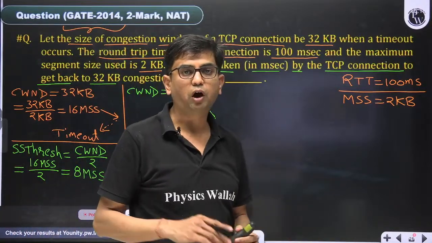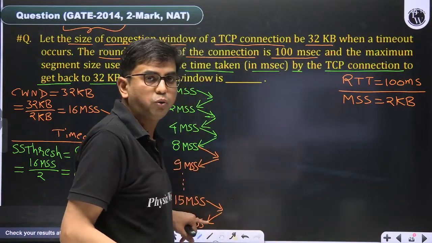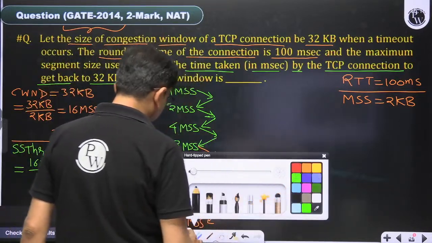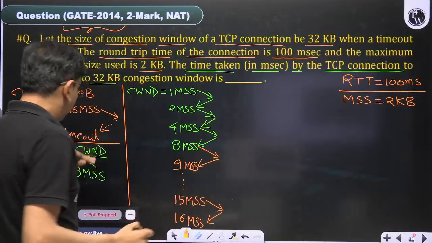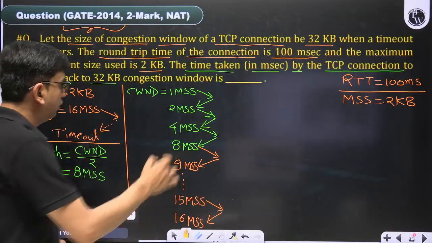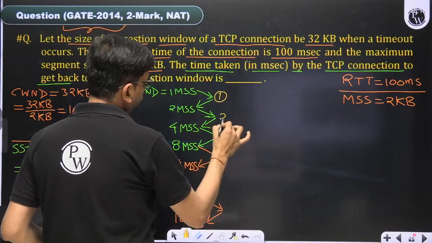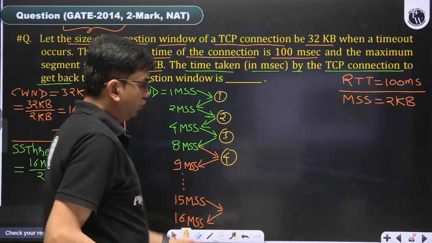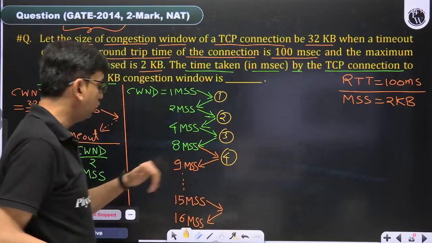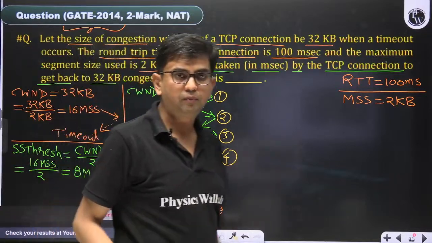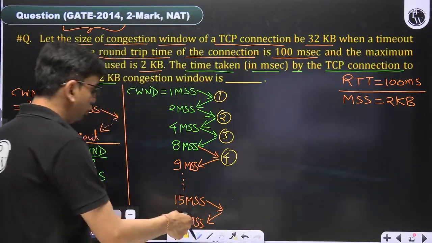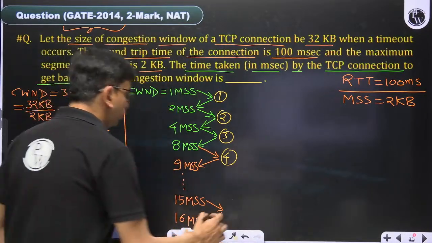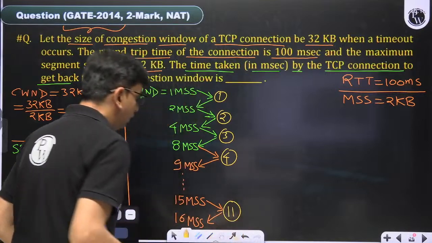So we have to count how many rounds it will take to get back to 16 MSS. We have to apply the count here. You will find that after timeout, this will take negligible time to update. 1, 2, 3, 4, and then in 4 it will become 9. In 5 it will become 10. So here you will find that 11 to 16 means a total of 6 more. So this is the 11th round.